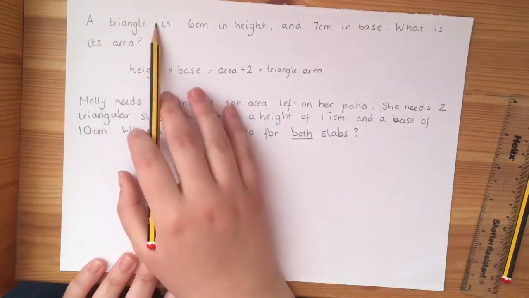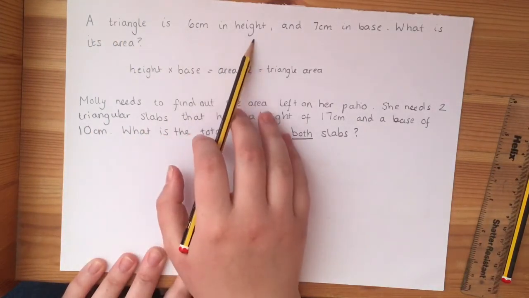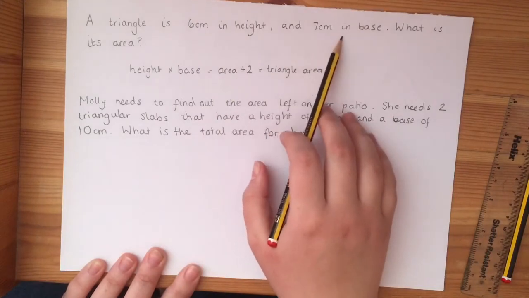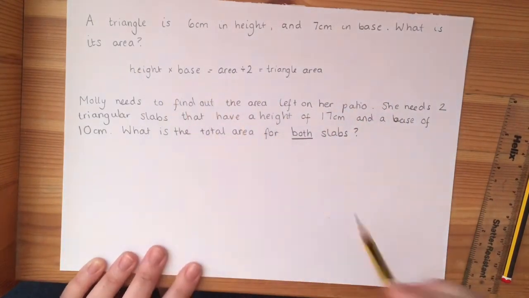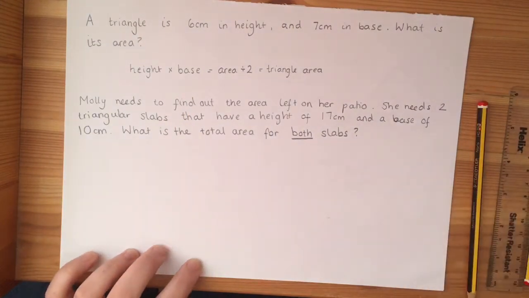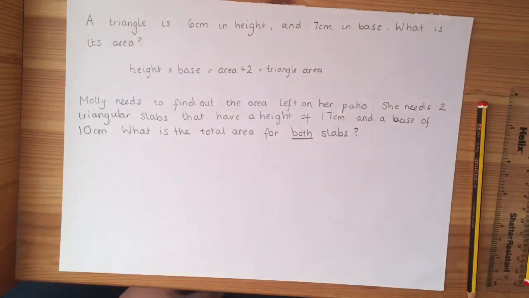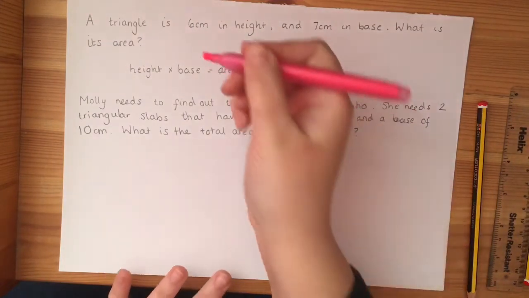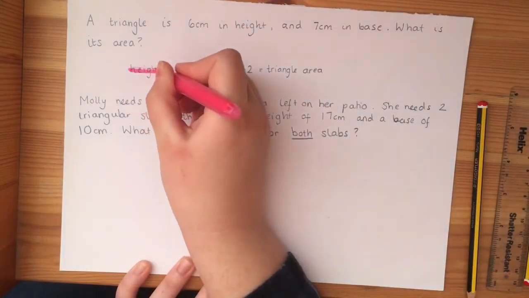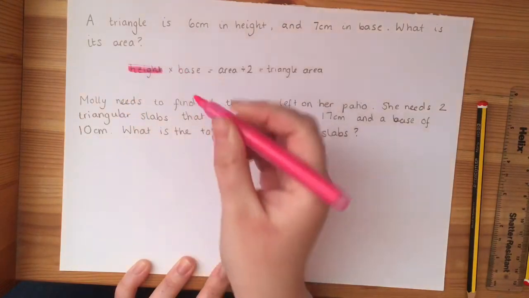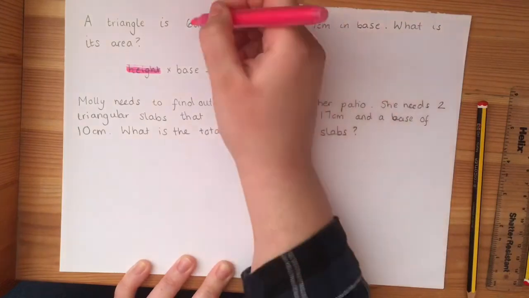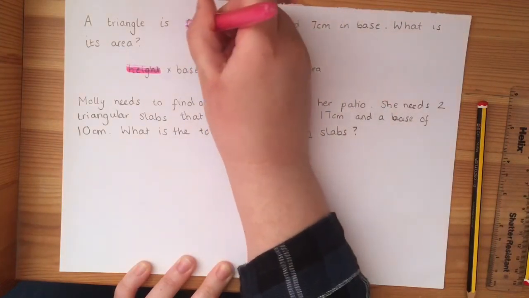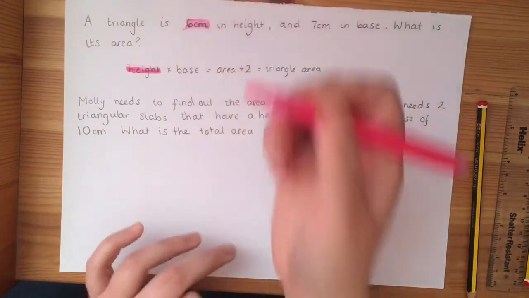So a triangle is 6 centimetres in height and 7 centimetres in base. What is its area? So the first thing we've got to do is look for all of the information it's just given us. So I'm going to use a highlighter to show this. I'm looking for the height first. So it says here a triangle is 6 centimetres in height. So that means its height is 6 centimetres. So I'm going to highlight that there.